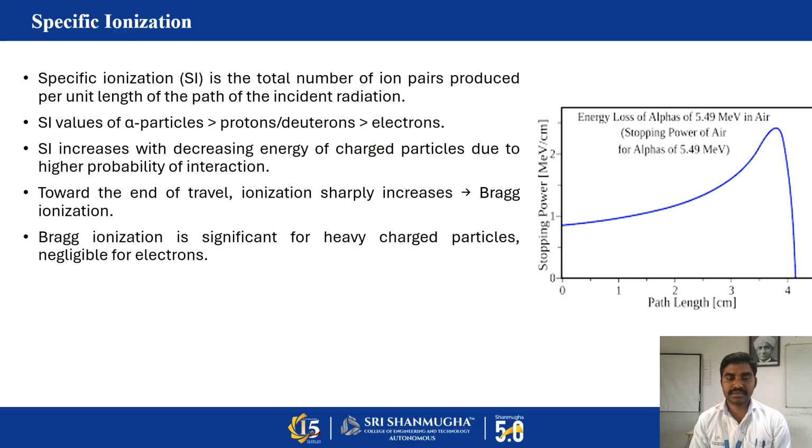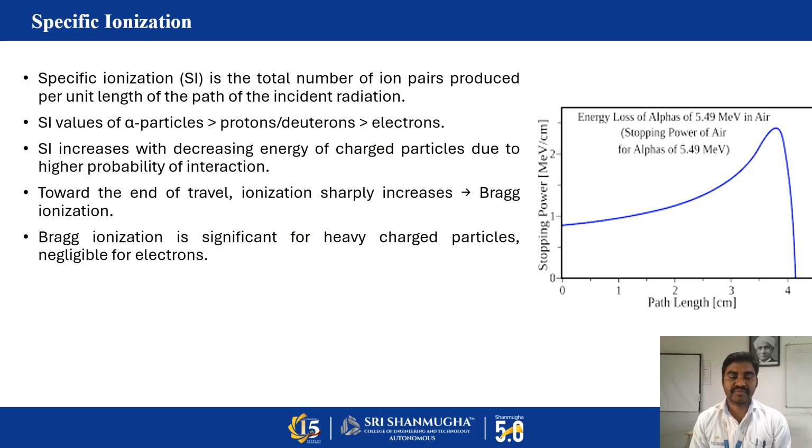While discussing the interaction of a charged particle or electromagnetic wave with matter, one important term is called specific ionization. We know that a charged particle or high energy electromagnetic wave interacting with matter can produce ionization, that means ions.